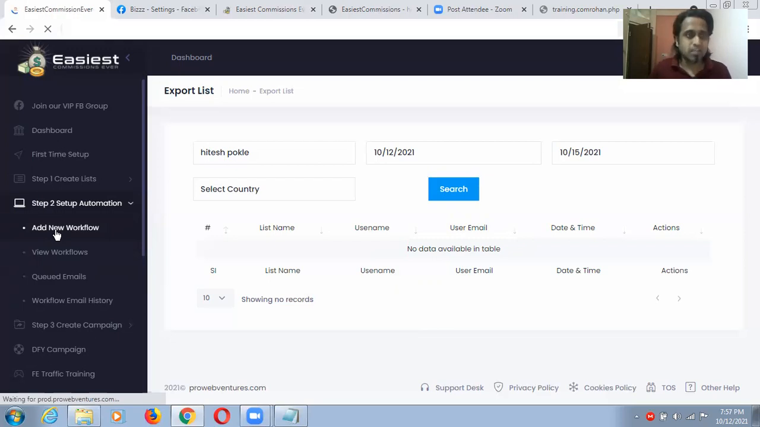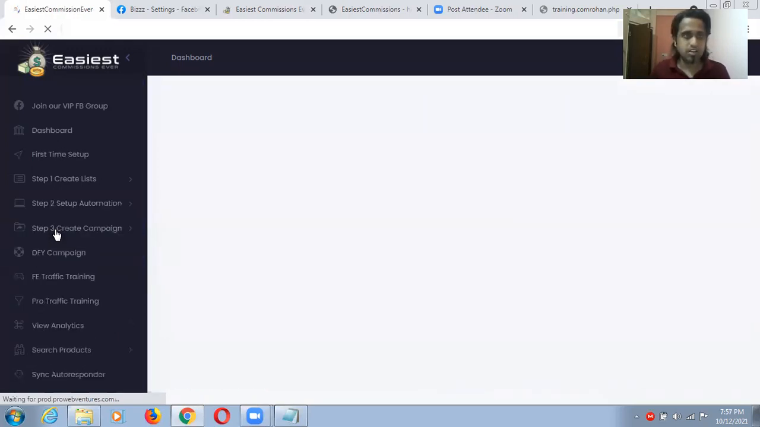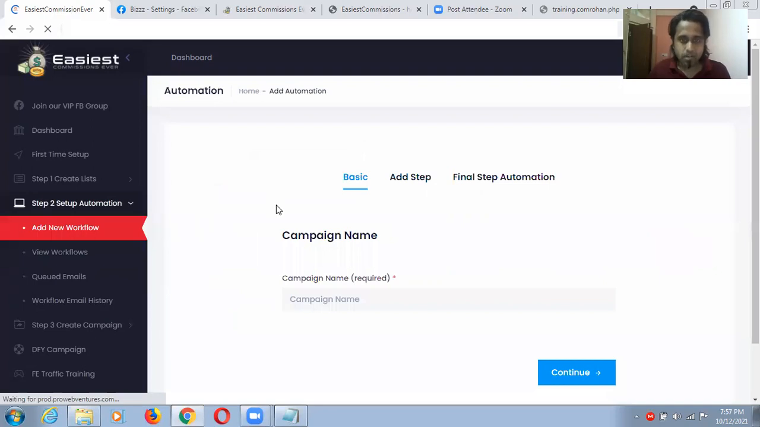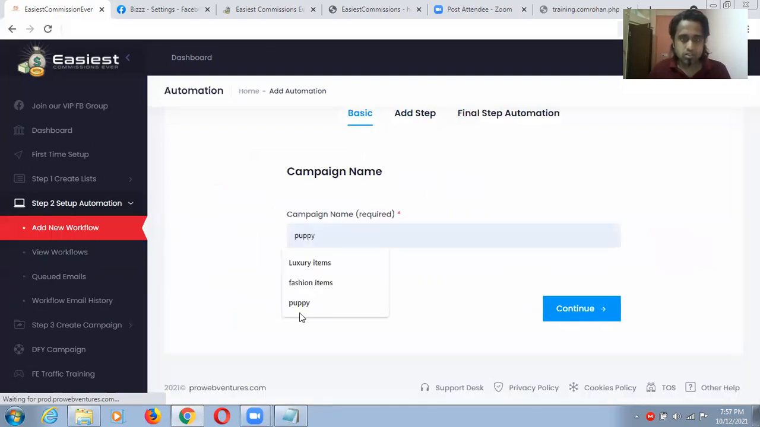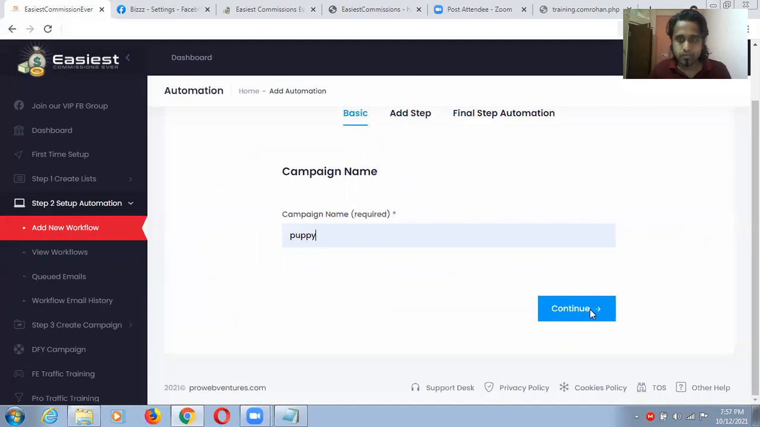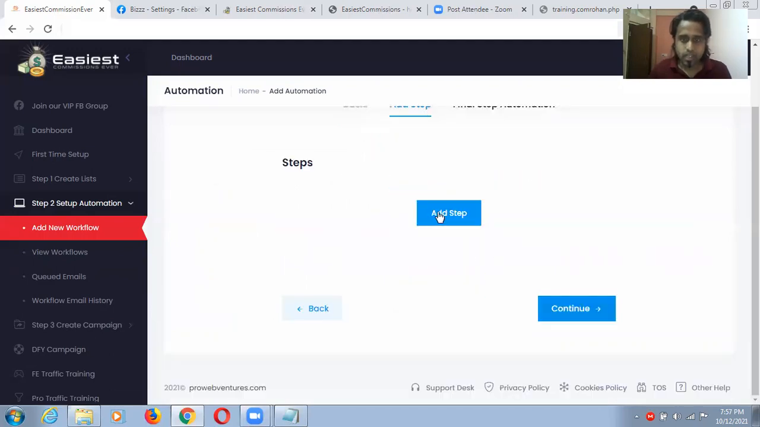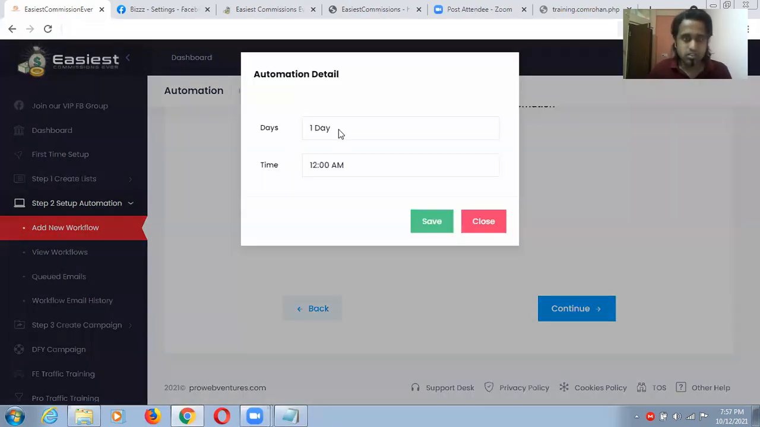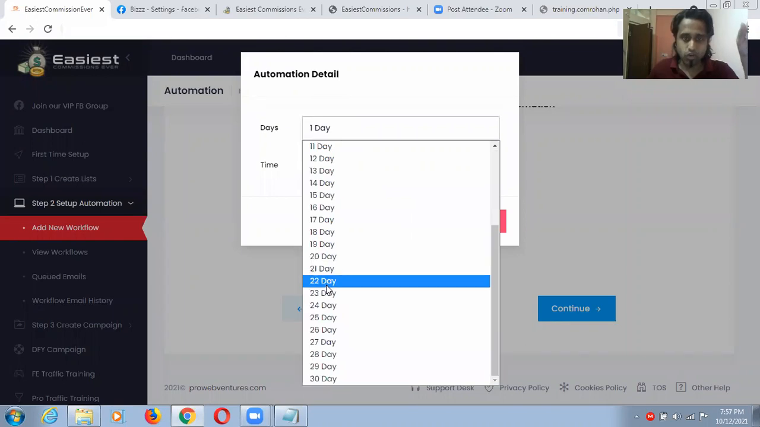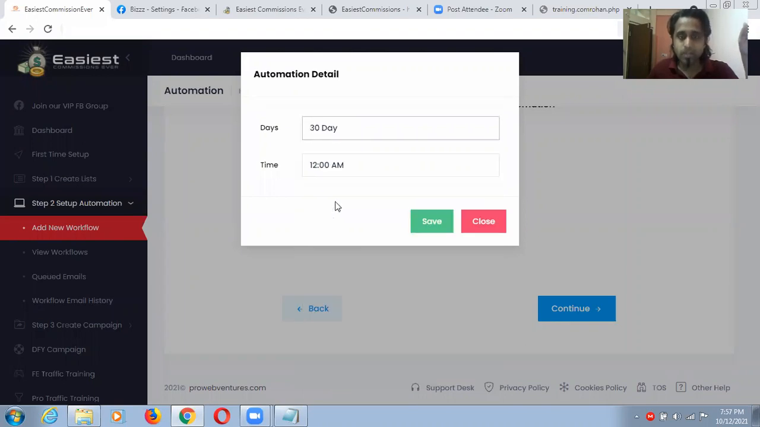I just tried it before, but before I didn't add my app ID and all. Continuing, add step. Okay, this is for one day. Automation detail. I'm just running this for one day, so I'm choosing one day. You can go ahead with many, even one month. So I'm right now using one month.